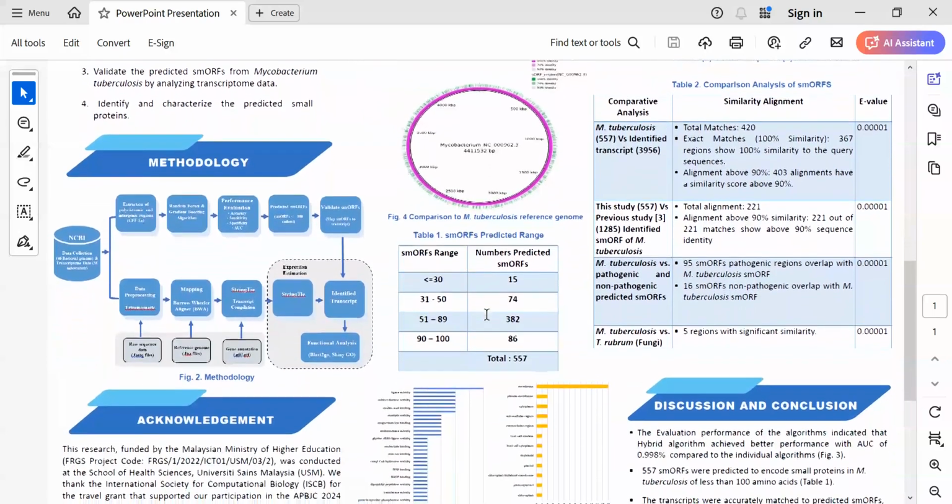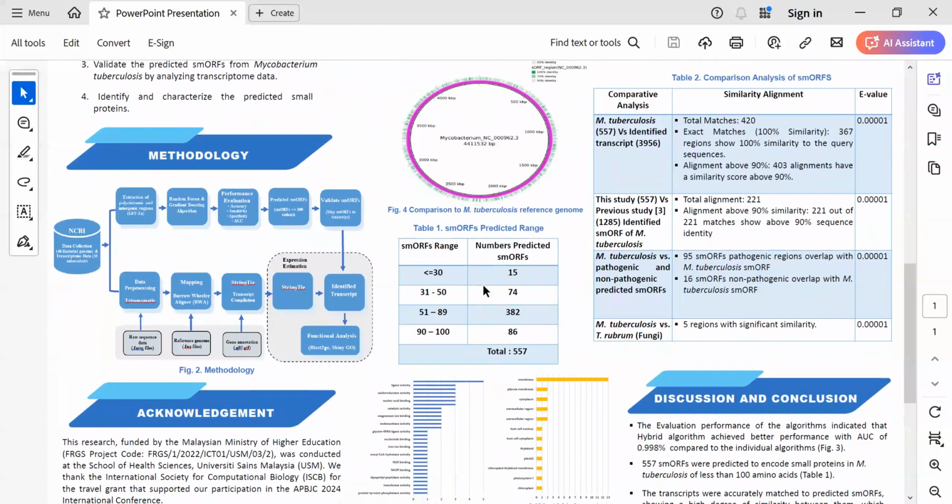For the small open reading frames predicted, we are able to identify different ranges within the predicted small proteins of Mycobacterium tuberculosis, totaling 557 regions.